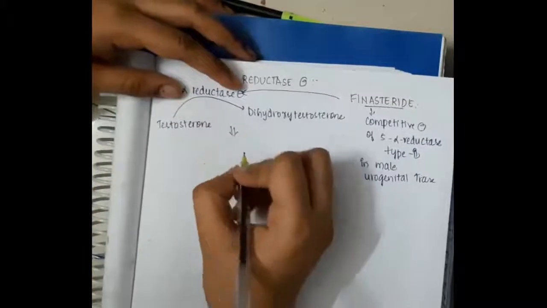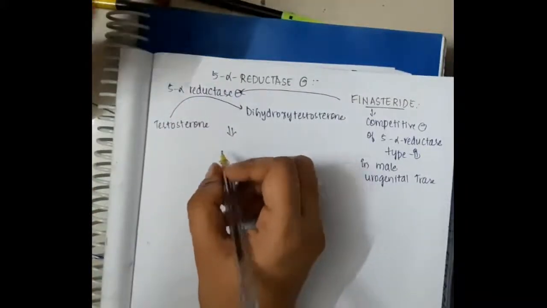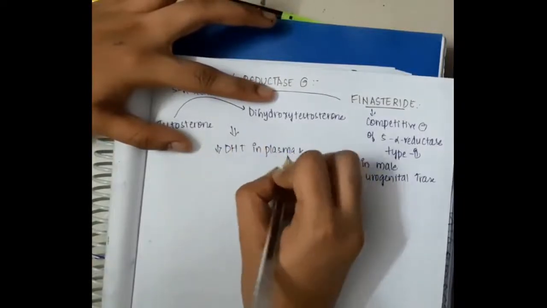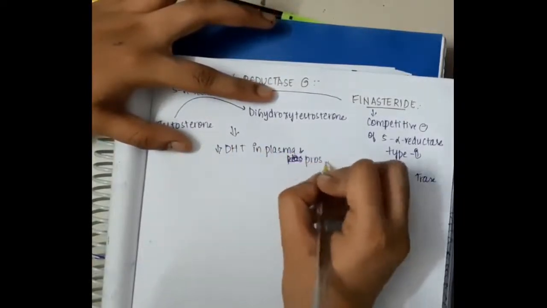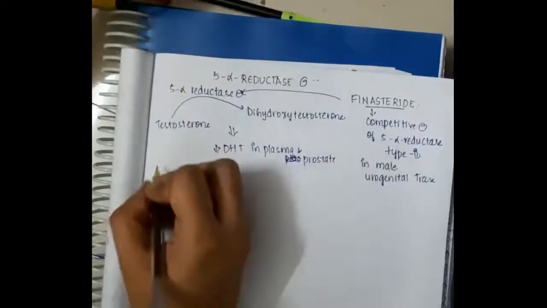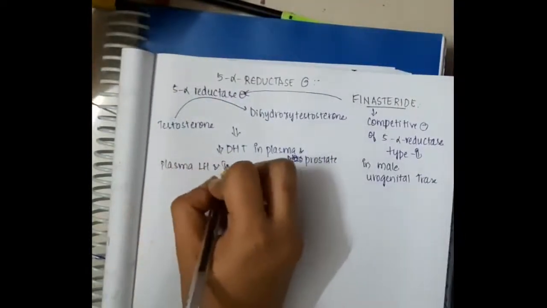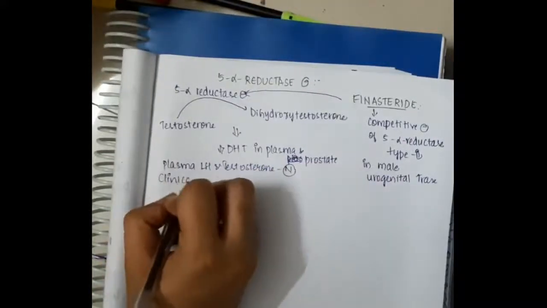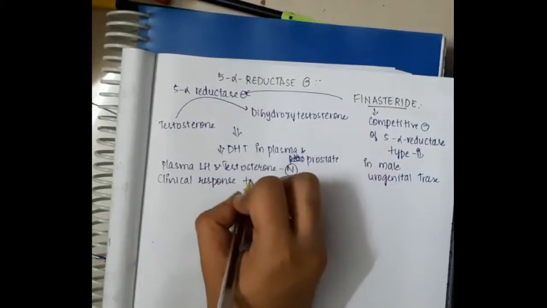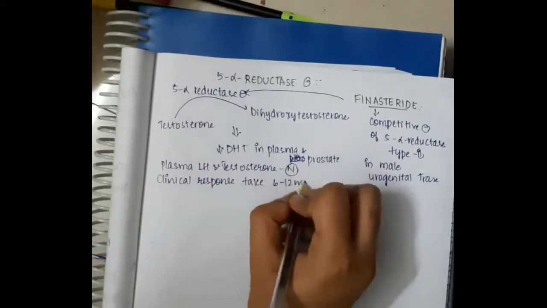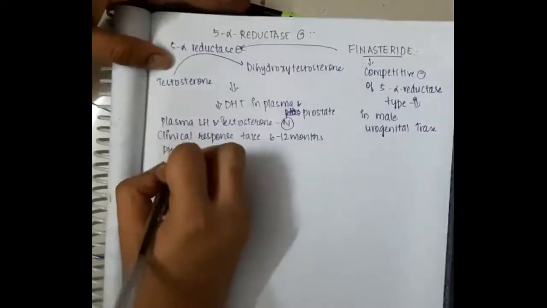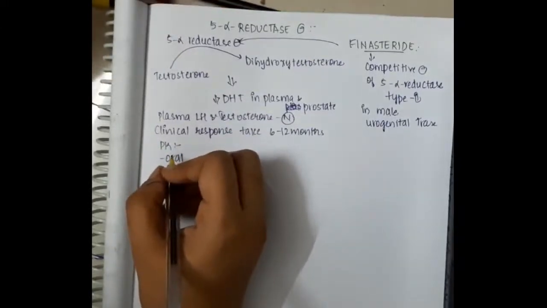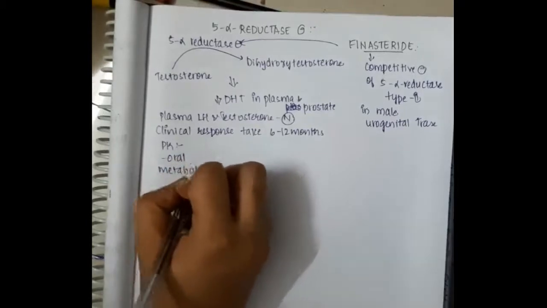Okay, so this will inhibit 5 alpha reductase, and thus it inhibits the conversion of testosterone to dihydrotestosterone. As a result, there is decreased dihydrotestosterone in plasma and prostate. So in this patient, if you give this, the plasma LH level and testosterone will become normal. Here the clinical response for these 5 alpha reductase inhibitors takes 6 to 12 months to occur.